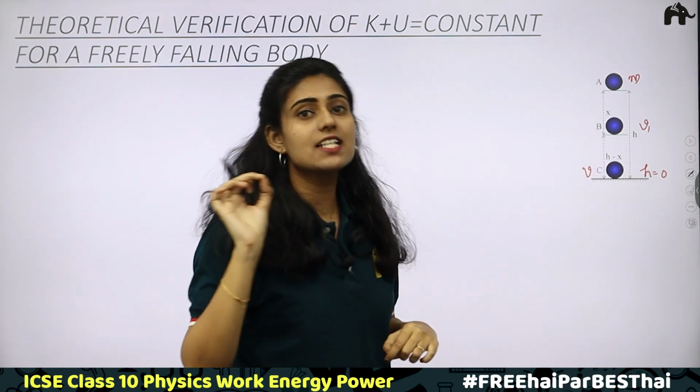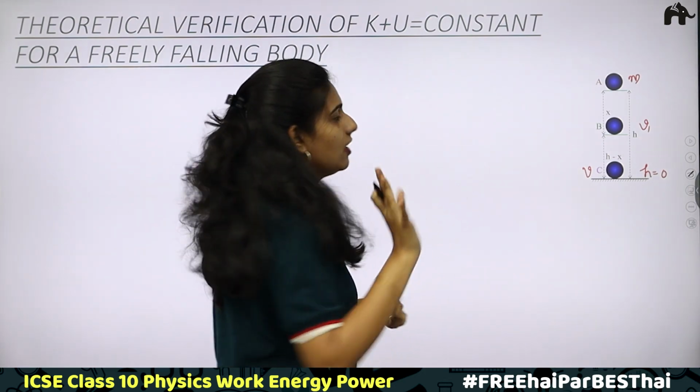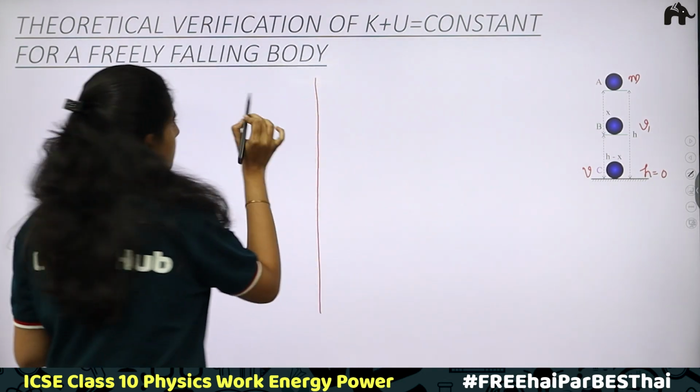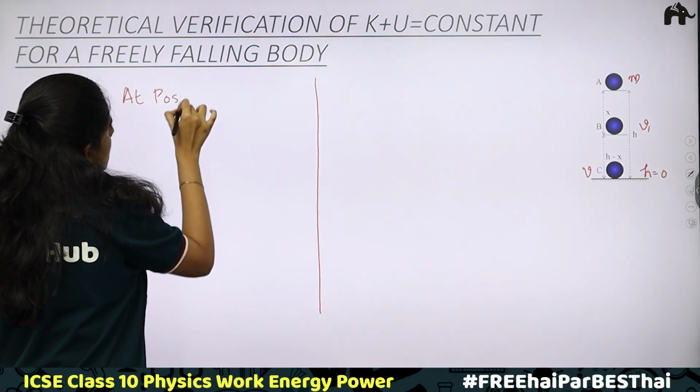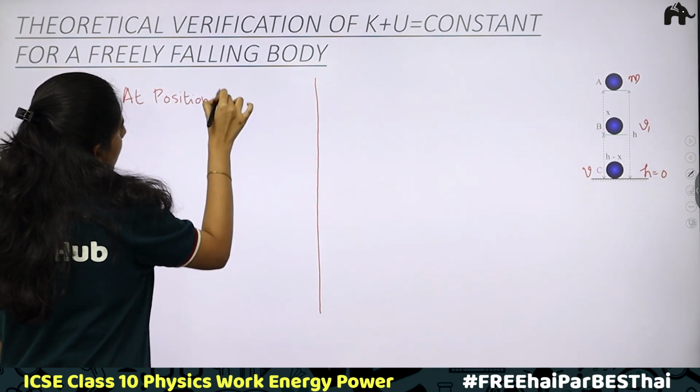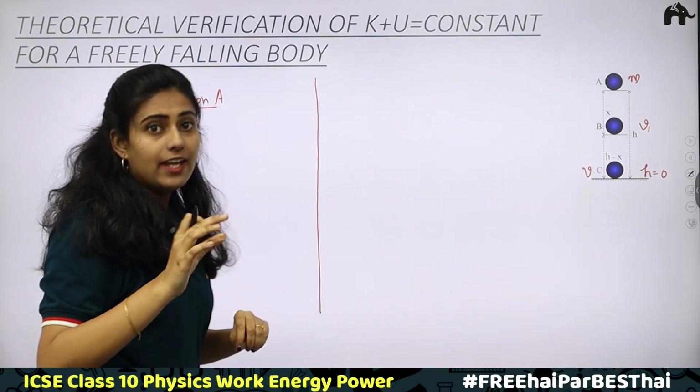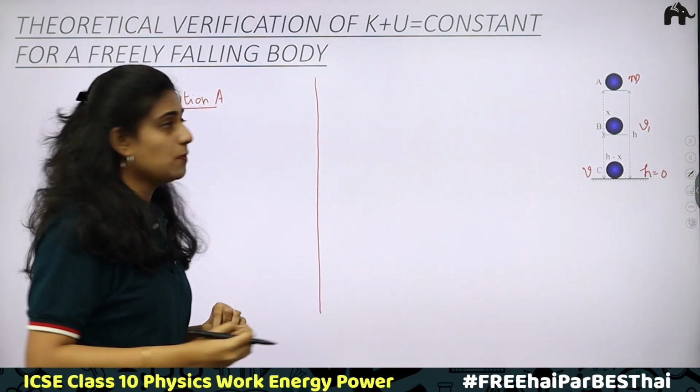Should be having the same value. Okay, should be a constant. First, let us take the first position, that is at position A. We need to separately find what is kinetic energy and what is potential energy.